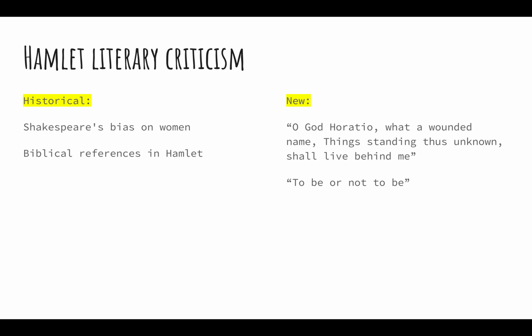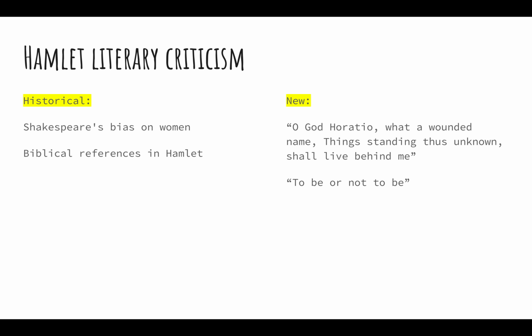So, let's talk about the literary criticism in Hamlet. For the historical criticism, Shakespeare has a bias on women. Women were not considered equal to men in that time period, so he was automatically writing with a bias. And this explains why Hamlet was sexist to Ophelia, his love interest, when he went through his mad stage and went crazy, calling her a whore and other demeaning things. Shakespeare was writing from that time period.